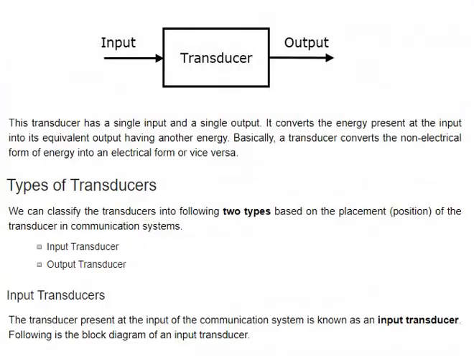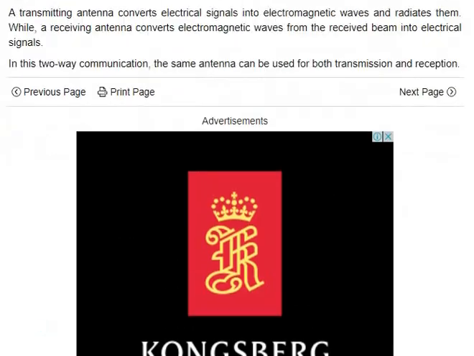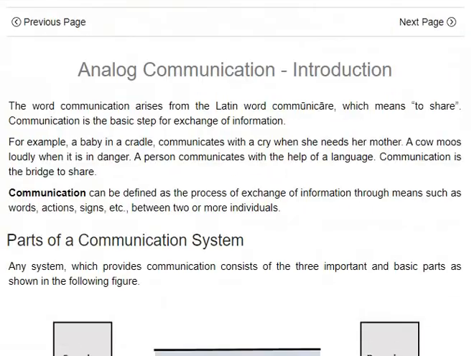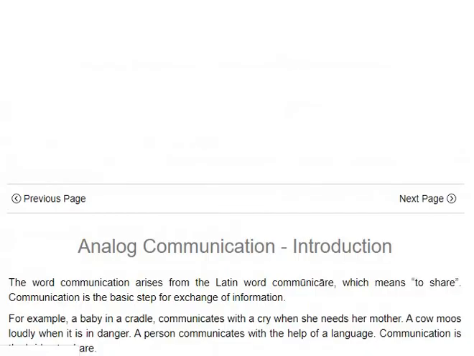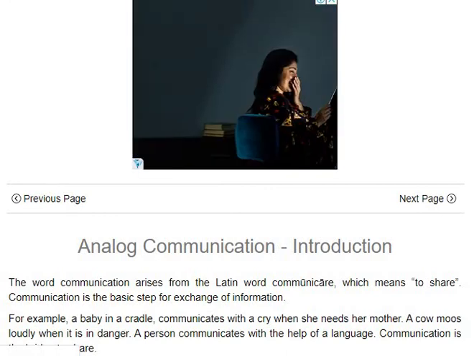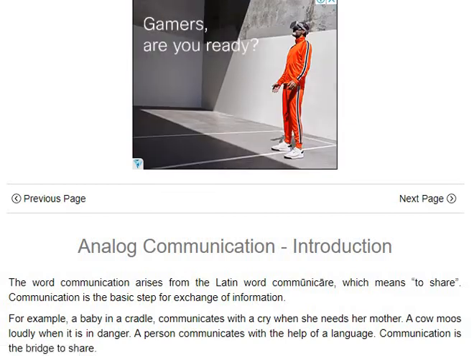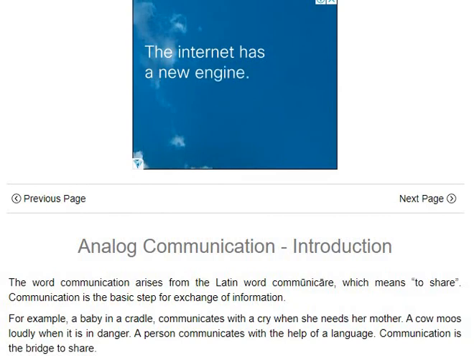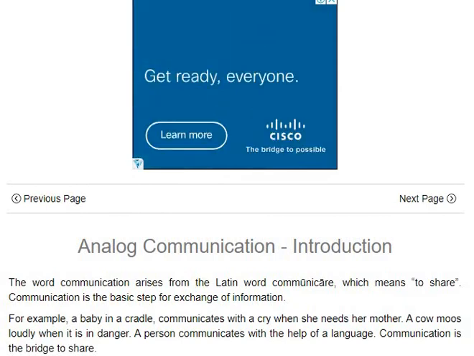I'll just briefly explain what are the things you need to go through again. First, you need to understand what analog communication is, and then you need to know the basic parts of an analog communication system, the building block diagram of a communication system, AM and DSBSC, SSBSC, and these block diagrams and their demodulator figures. Then you go to FM and PM, that is frequency modulation and phase modulation.